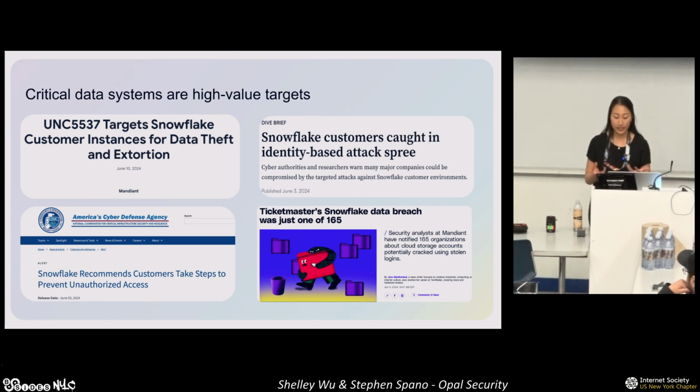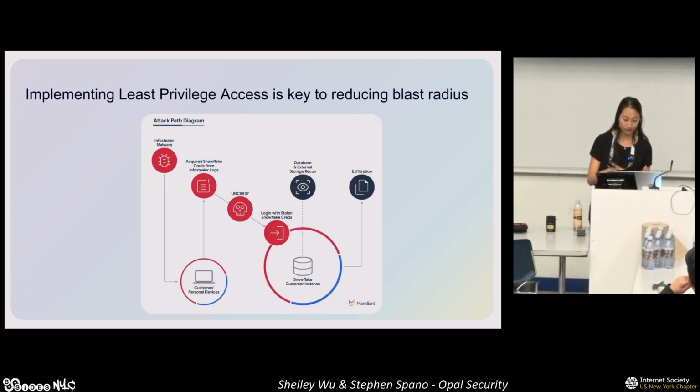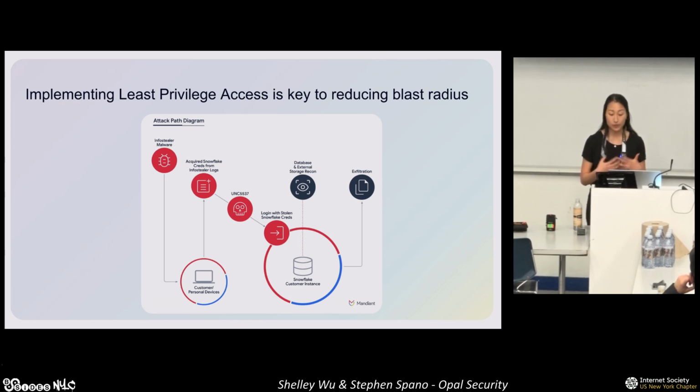If you're a concert goer, as an example, and you have used Ticketmaster, you may have recently received an email from Live Nation saying that your data was compromised. So in this specific incident in the April, May, June timeframe, researchers at Mandiant found that the attacker acquired Snowflake credentials from InfoStealer campaigns. These creds then granted them access to read and exfiltrate customer data from Ticketmaster's Snowflake tables.